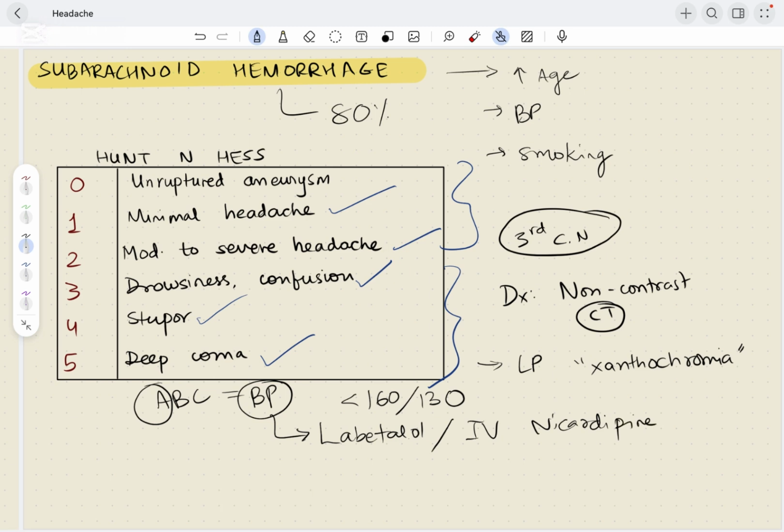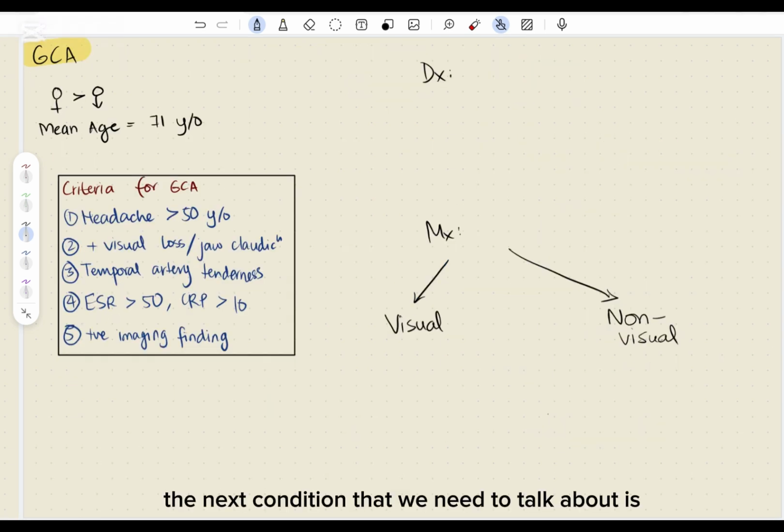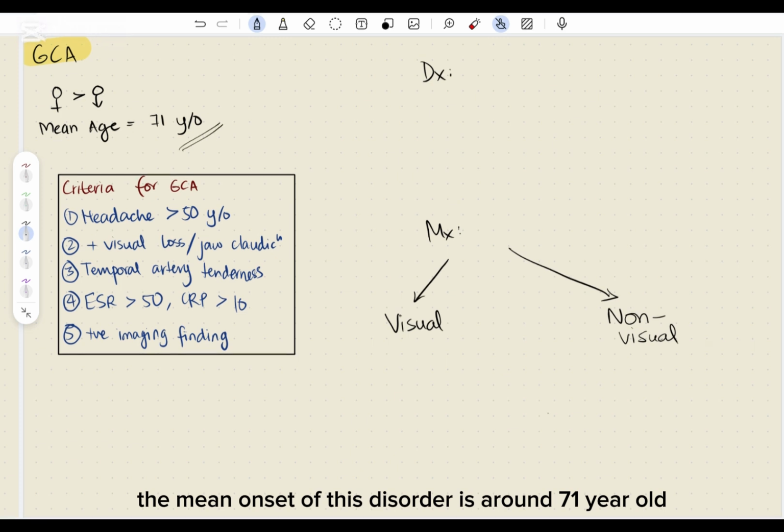The next condition that we need to talk about is giant cell arteritis, which is basically an inflammatory vasculopathy that occurs in medium or large arteries of the body. Generally, it involves all the major branches of the aorta and has a predilection for the carotid artery. The mean onset of this disorder is around 71 years old, and we see that more women are affected as opposed to men.